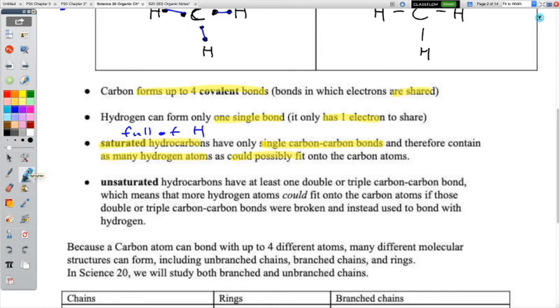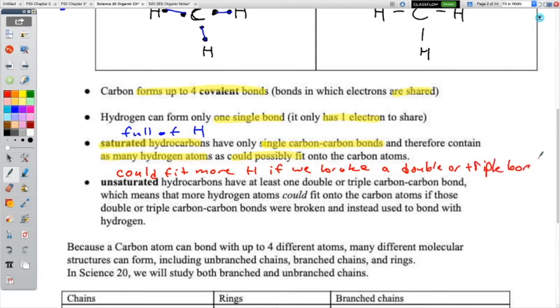All right, unsaturated hydrocarbons, what do you think that means? It means it's not full of hydrogens. So essentially, we could fit more hydrogens if we broke a double or triple bond. And again, you might not know what this stuff means yet. That's okay, we're going to get to it, but I just want to get these definitions out of the way. So if we were to break a double or triple bond, then we might be able to fit some more hydrogens on there. So unsaturated hydrocarbons have at least 1 double or triple carbon-to-carbon bond.